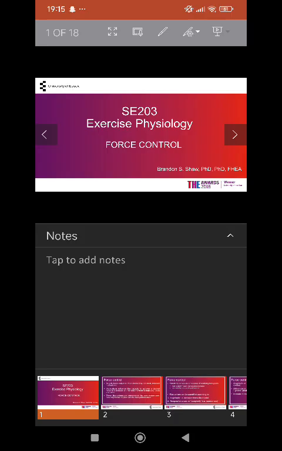Force control and training. Training influences force control by affecting motor unit recruitment. Training induces changes in motor unit recruitment patterns, allowing the nervous system to efficiently activate the necessary motor units for a specific force requirement. Increased motor unit synchronization. Regular training improves the synchronization of motor unit firing, enhancing the precision and coordination of force production.